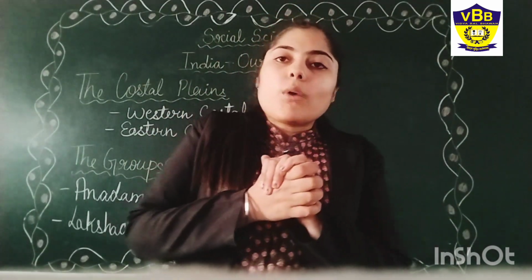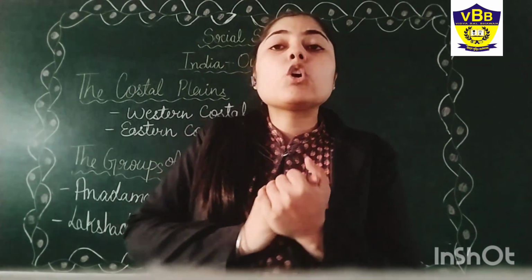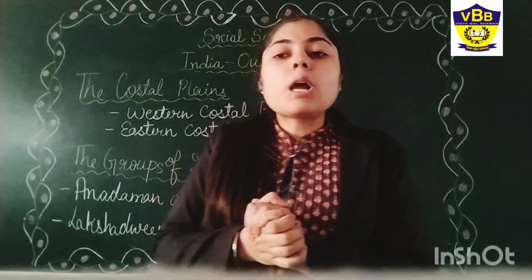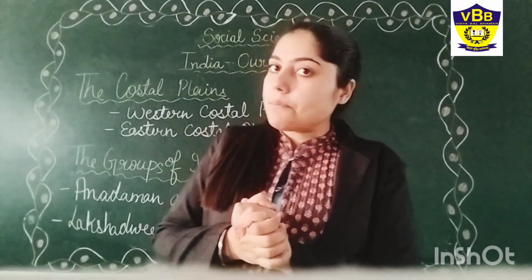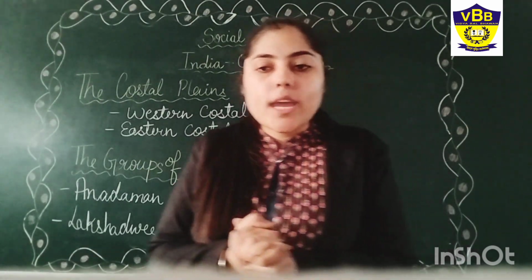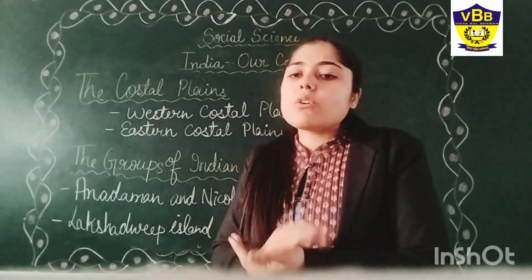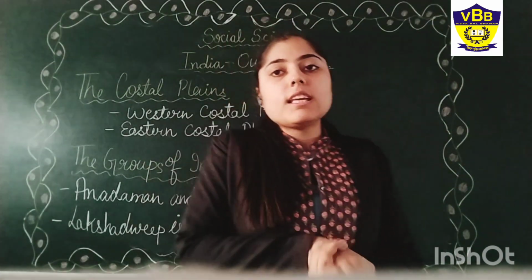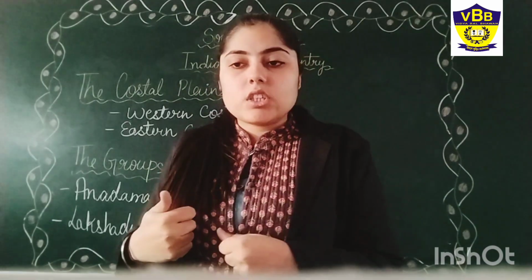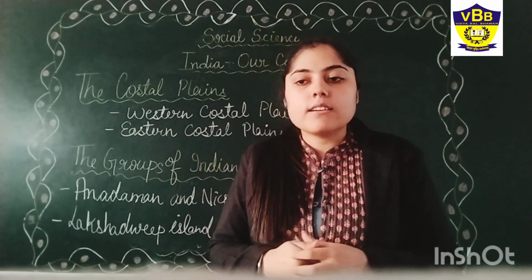Its northern part is called the Konkan, and the southern part of the western coastal plain is the Malabar. Next, the eastern coastal plain lies between the Bay of Bengal and the Eastern Ghat.